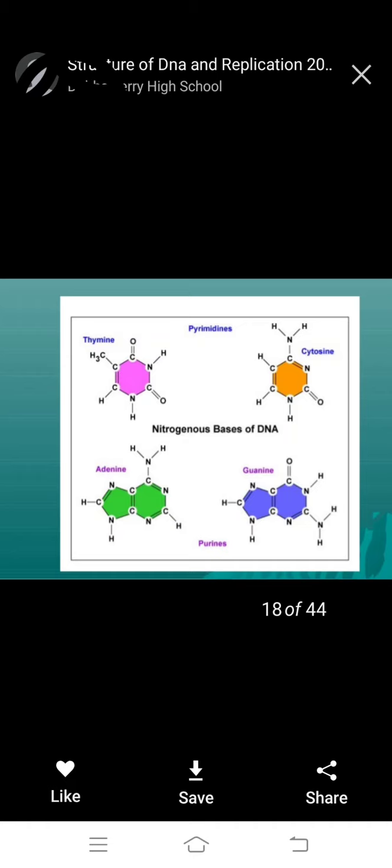A ketone group is observed in thymine and guanine, and an amino group in adenine, so adenine bonds with double hydrogen bonds, and guanine bonds with cytosine with triple hydrogen bonds.